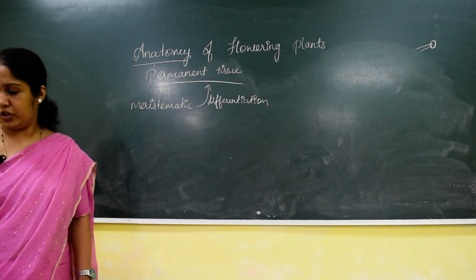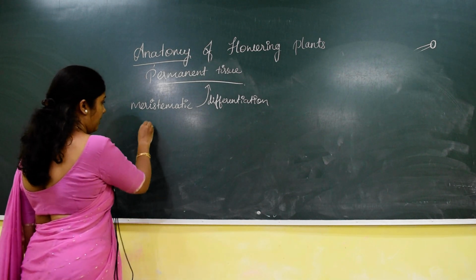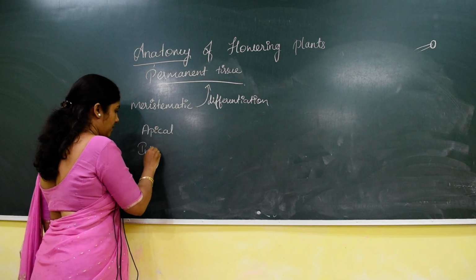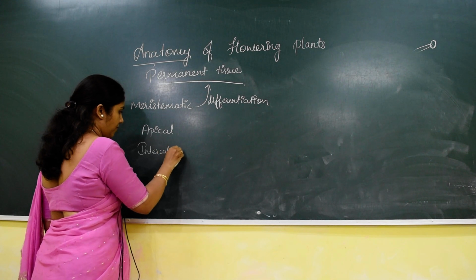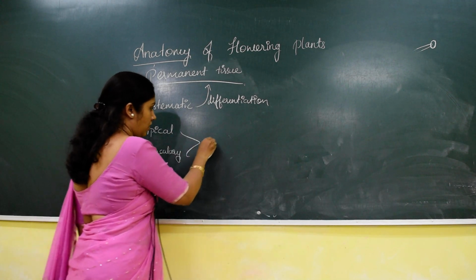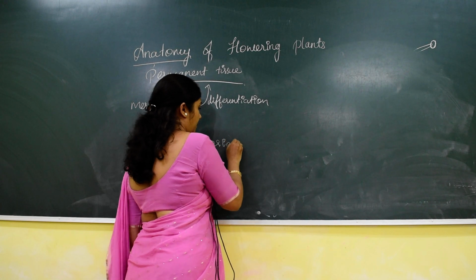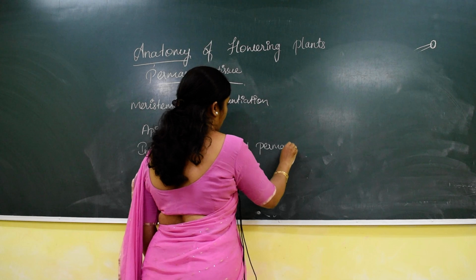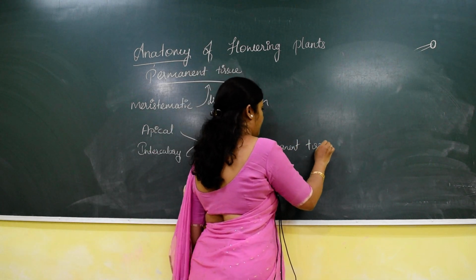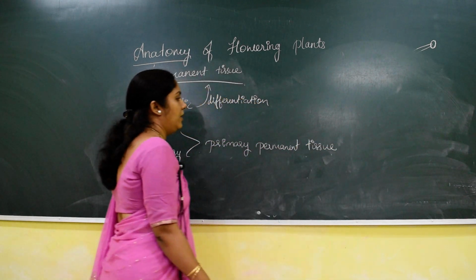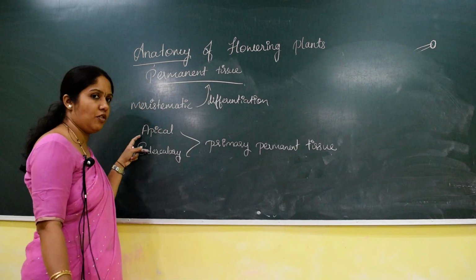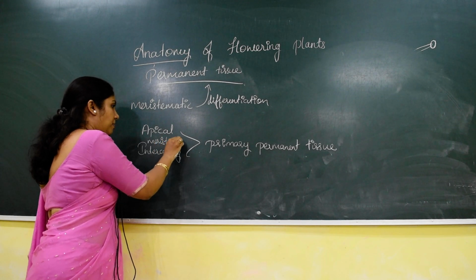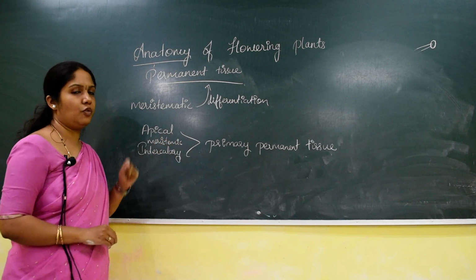Now, whatever we said, apical meristem and intercalary meristem, they both give rise to primary permanent tissue. What are the two types of meristematic tissue involved in the formation of primary permanent tissue?